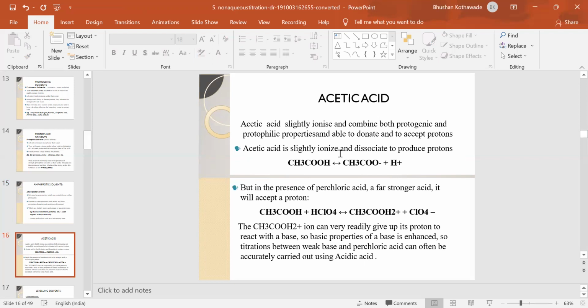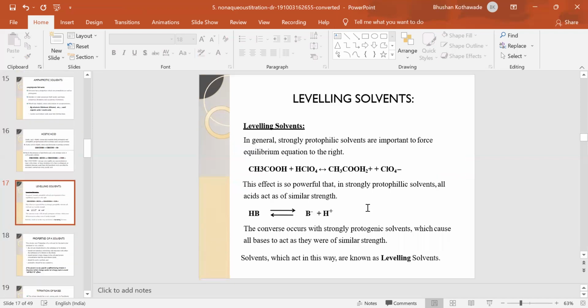The weak acid acts as a stronger acid in the presence of a strong acid or strong base, and that is known as the leveling effect. Leveling solvents, the strongly protophilic solvents, are important to force the equilibrium equation to the right.